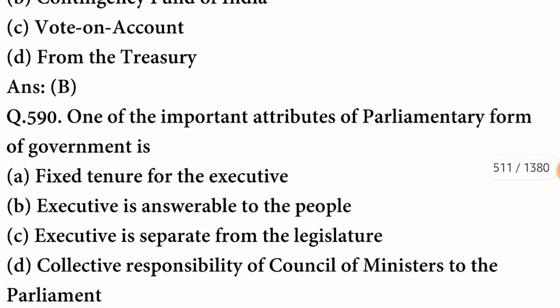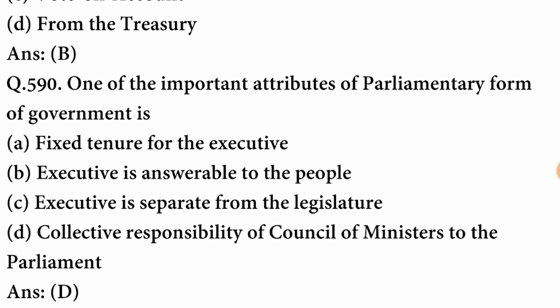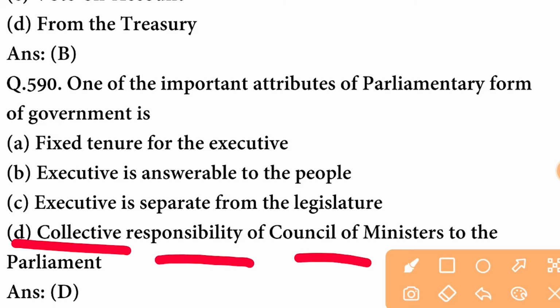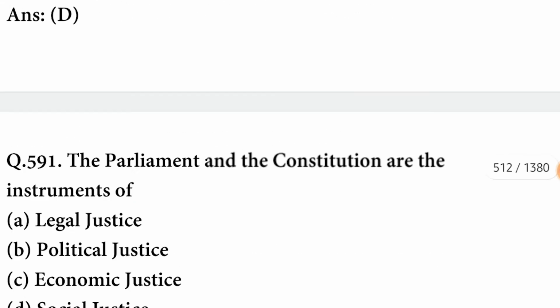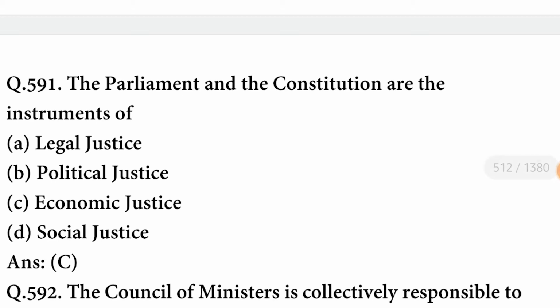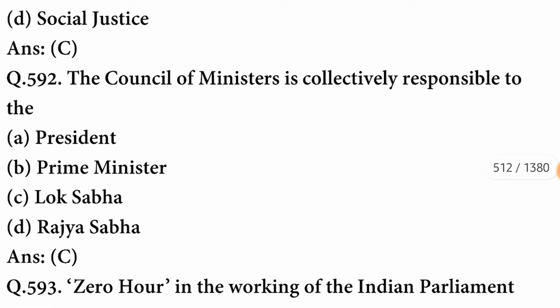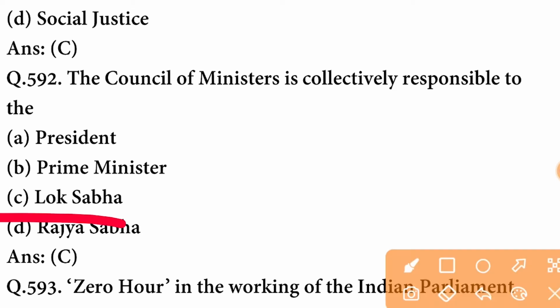B option is correct. One of the important attributes of the parliamentary form of government is collective responsibility of the Council of Ministers to the Parliament. D option is correct. The Parliament and the Constitution are the instruments of economic justice. The Council of Ministers is collectively responsible to Lok Sabha. C option is correct.